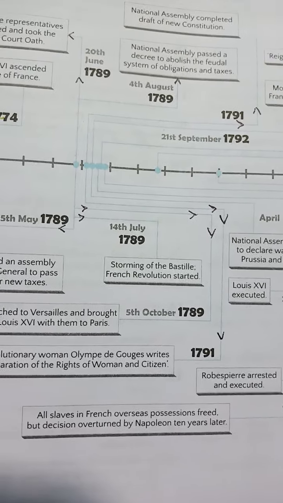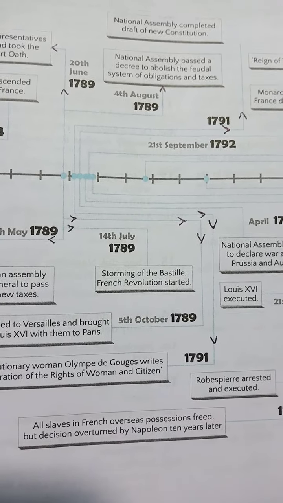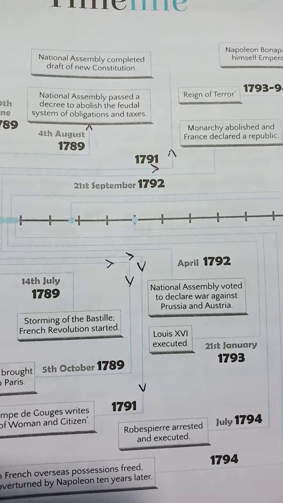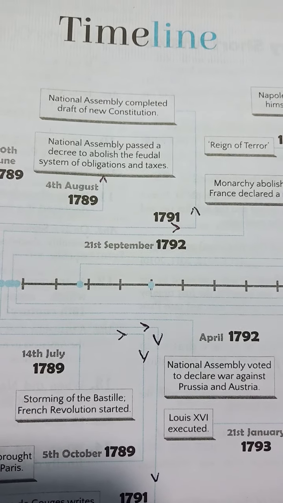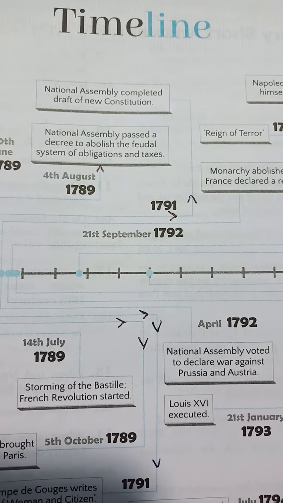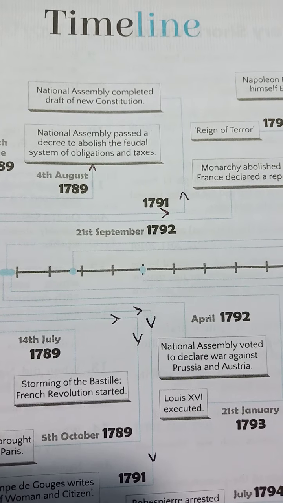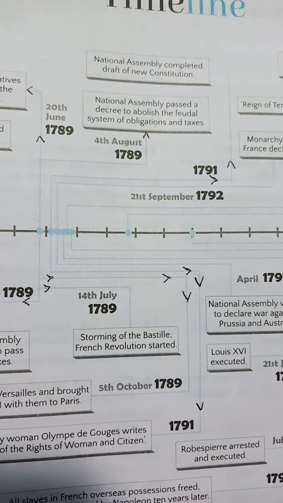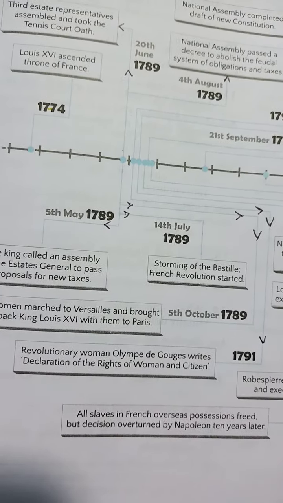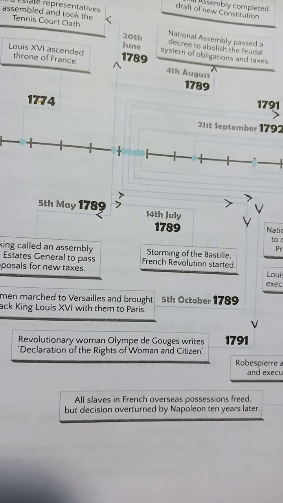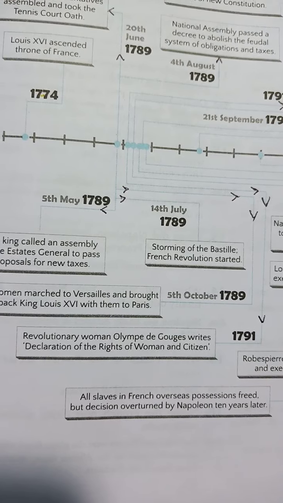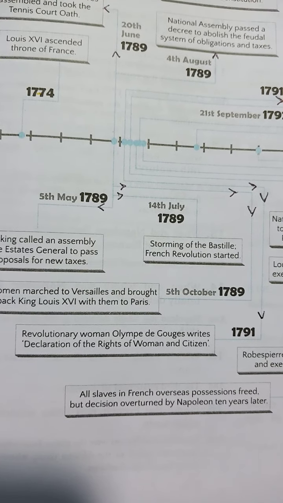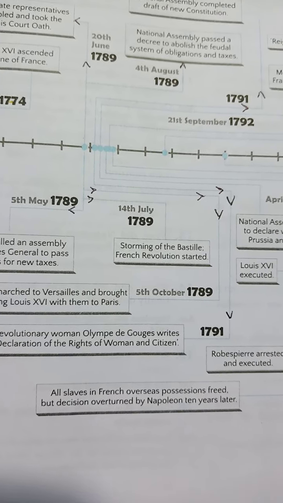Then we come to 1791, where you can see that the National Assembly completed the draft of the new constitution. Then in 1791, the revolutionary woman Olympe de Gouges wrote the Declaration of the Rights of Woman and Citizen.